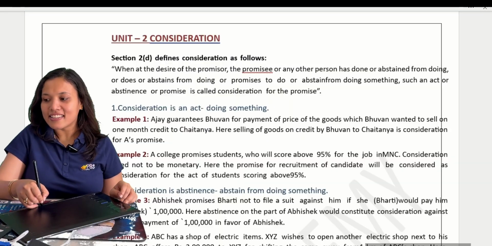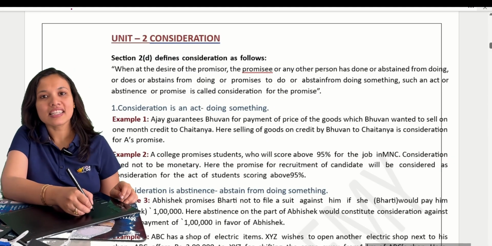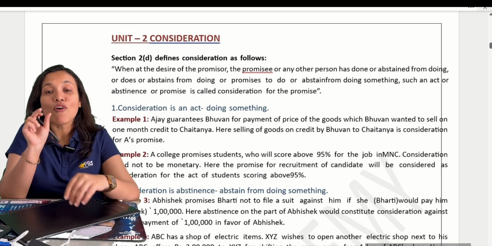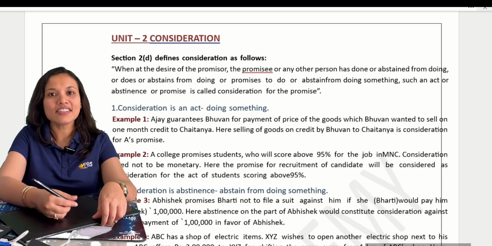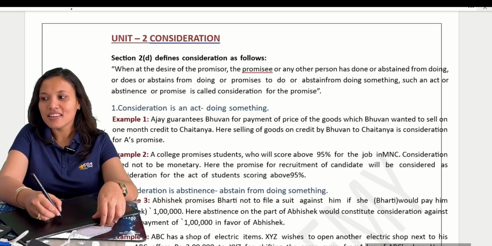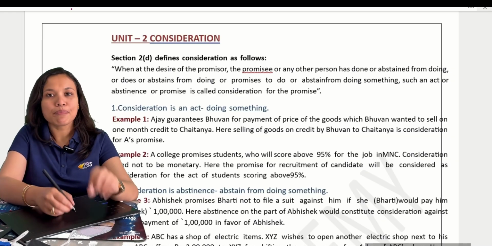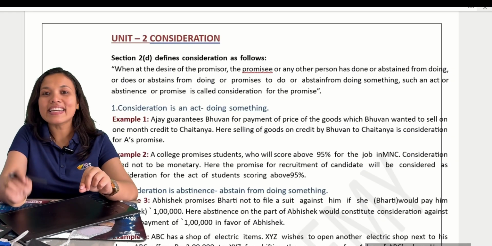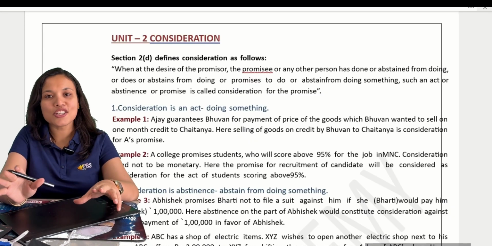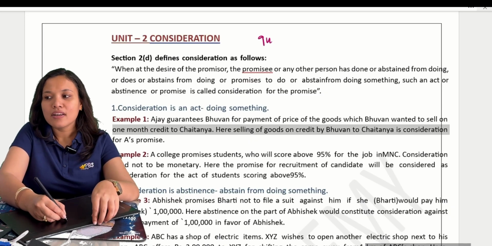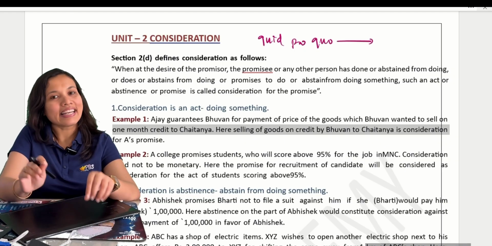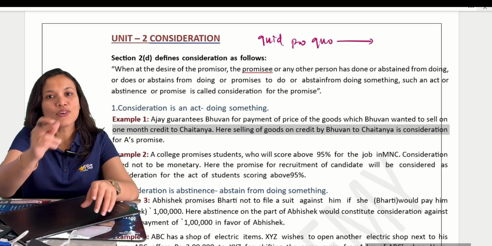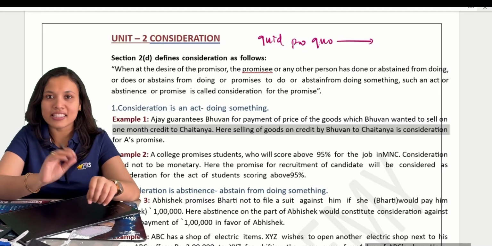It is consideration. Unit 2, consideration. We have already heard about this word. What is consideration as defined earlier? Yes? Very good. It is quid pro quo, that is, something in return. That's what we have learned in the earlier unit.